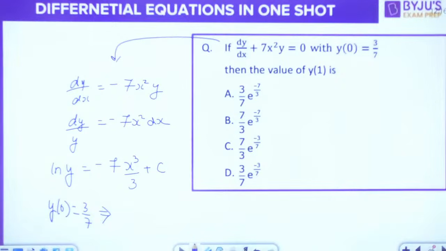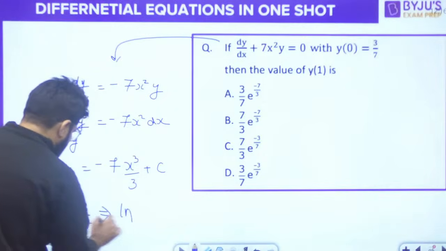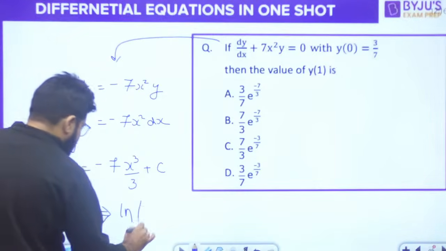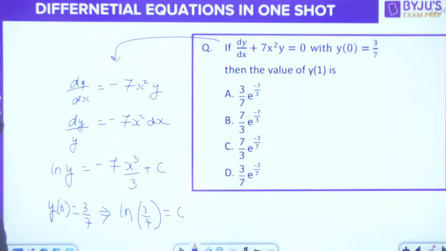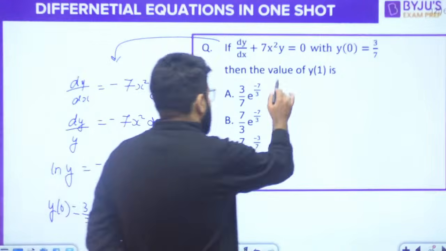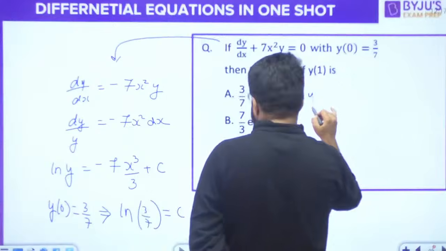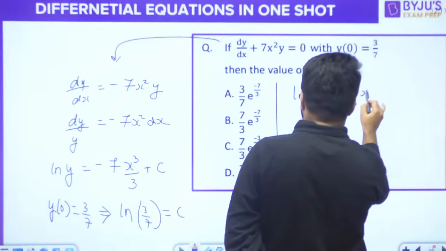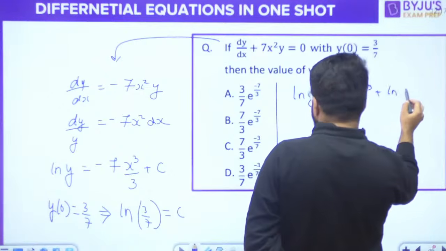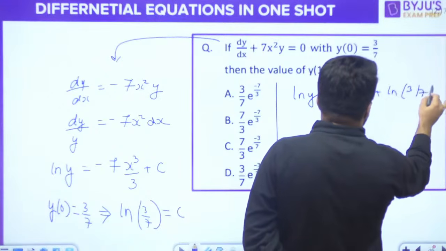y0 is equal to 3 by 7, right? So if y0 is equal to 3 by 7, x equal to 0, then y should be 3 by 7. So ln 3 by 7 is equal to the constant, right? So then I can now write down the answer. Log of y is equal to minus 7 by 3 x cube plus log of 3 by 7.